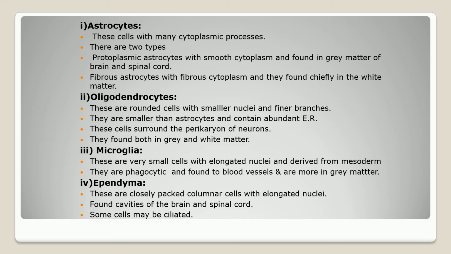Then microglia. These are very small cells with elongated nuclei, derived from mesoderm. They are phagocytic in function, found near blood vessels, and are found more in the gray matter. Then ependyma. These are closely packed columnar cells with elongated nuclei, found in the cavities of the brain and spinal cord. Some cells may be of the serrated type.